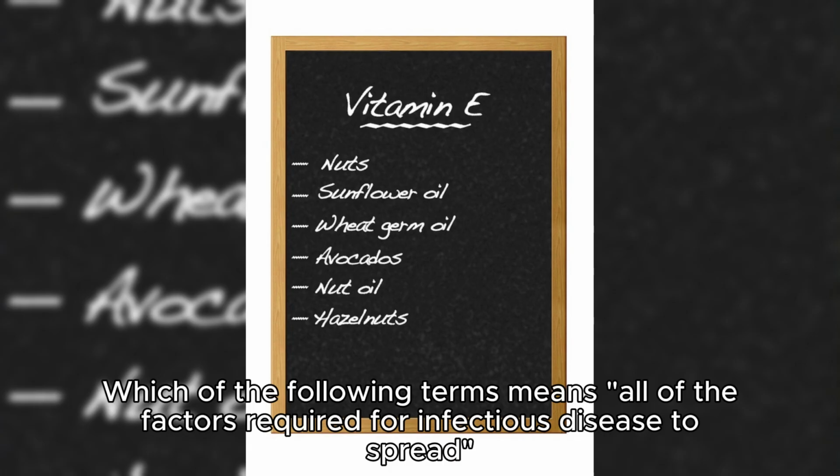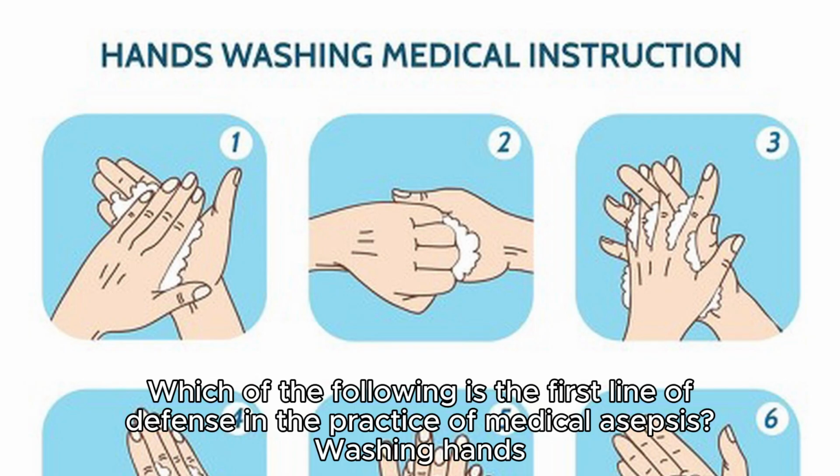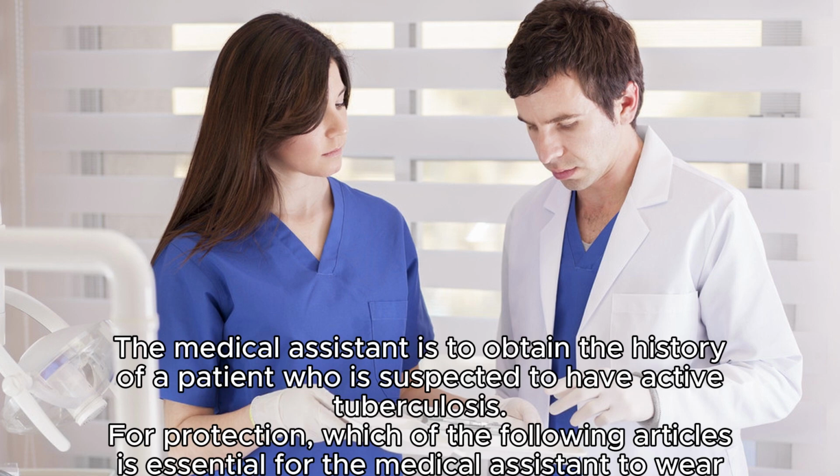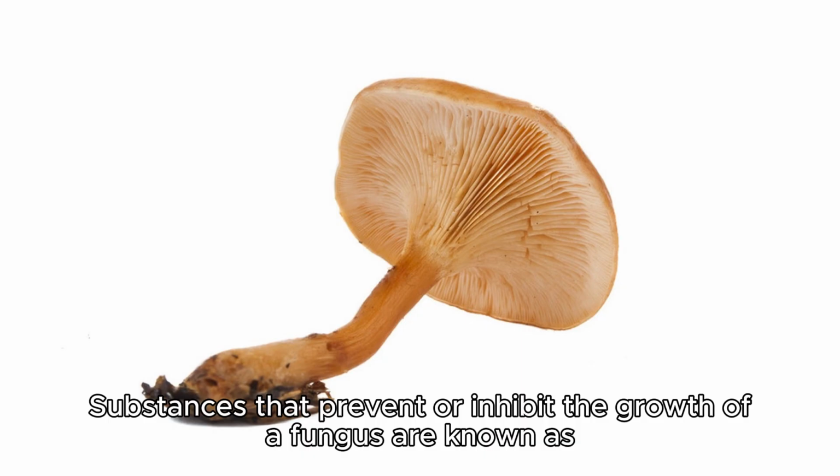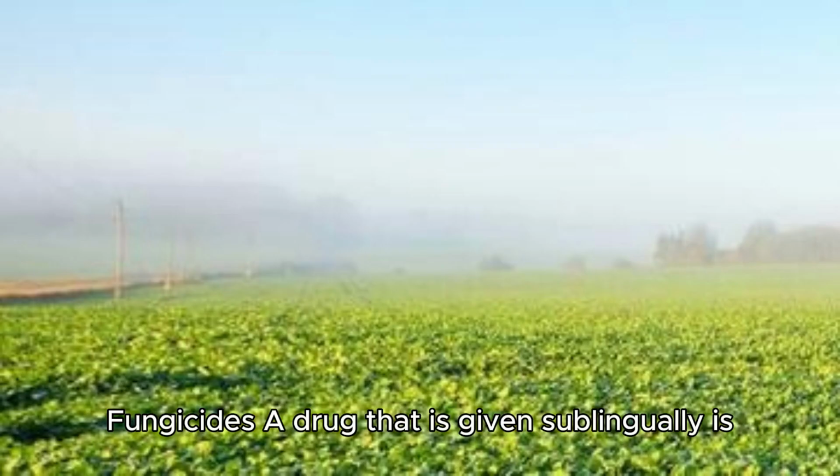Which of the following terms means all of the factors required for infectious disease to spread? Chain of infection. Which of the following is the first line of defense in the practice of medical asepsis? Washing hands. The medical assistant is to obtain the history of a patient who is suspected to have active tuberculosis. For protection, which of the following articles is essential for the medical assistant to wear before entering the room? Mask. Substances that prevent or inhibit the growth of a fungus are known as fungicides.